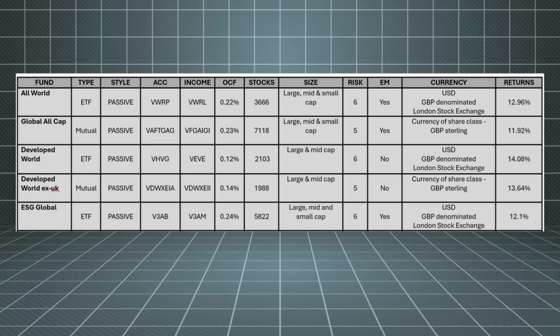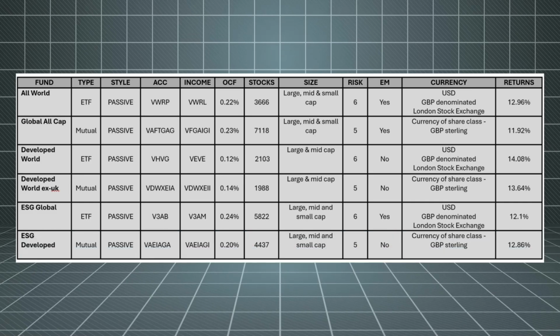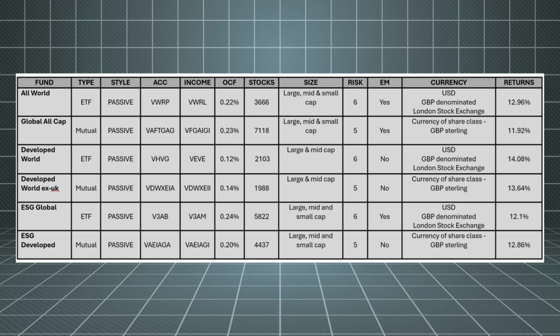So there you have it. 6 Vanguard Global Index funds and ETFs, some you might have heard of and some less known. Whether you want a mutual fund or an ETF, one that includes emerging markets, one that excludes the UK, or one with greener credentials, what you can be sure of with all these funds is that they are diverse and low cost. Diversity is a free gift to you and ensures that you don't bet all your money on too few outcomes. You may encounter additional platform fees if you choose a mutual fund, but if these are your preference, then you can still keep your costs low by using Vanguard's investment platform.